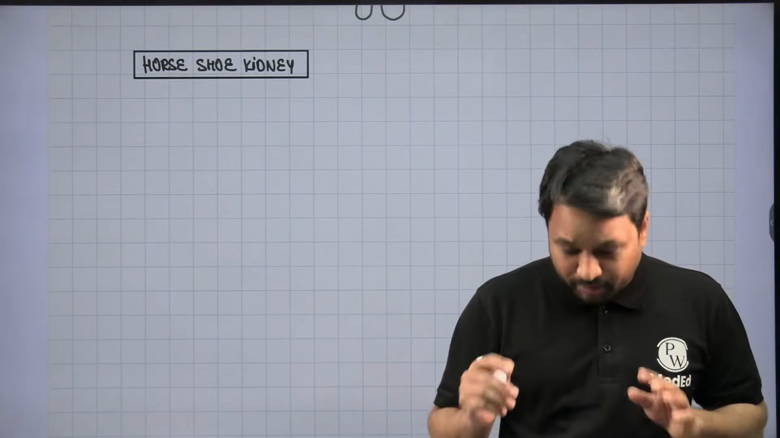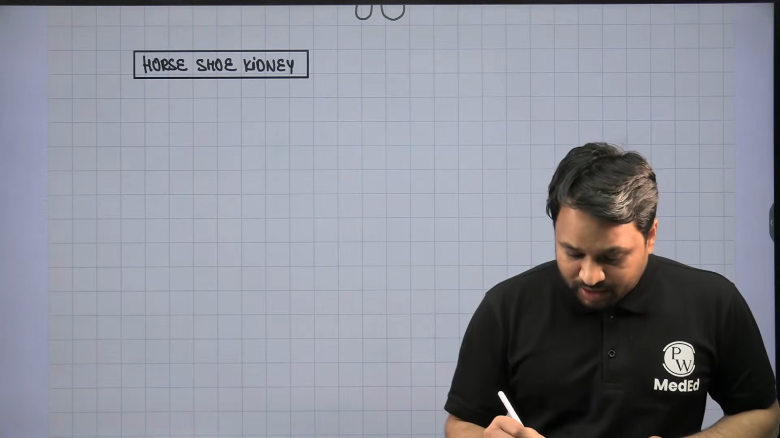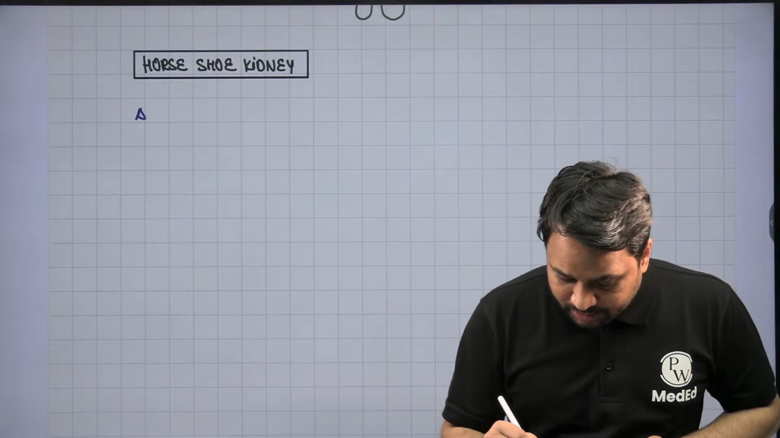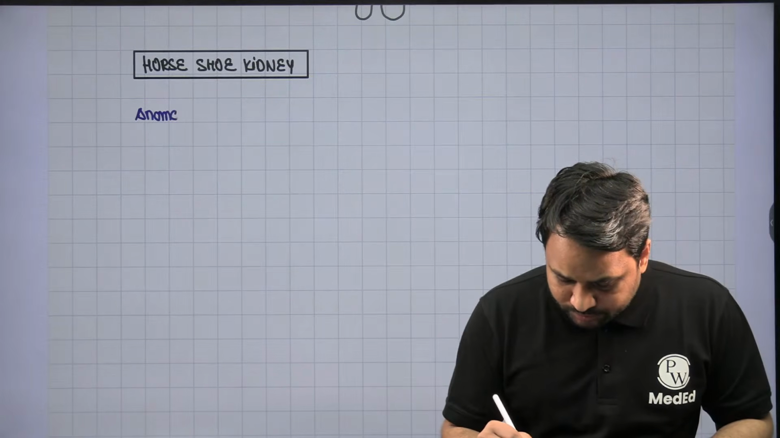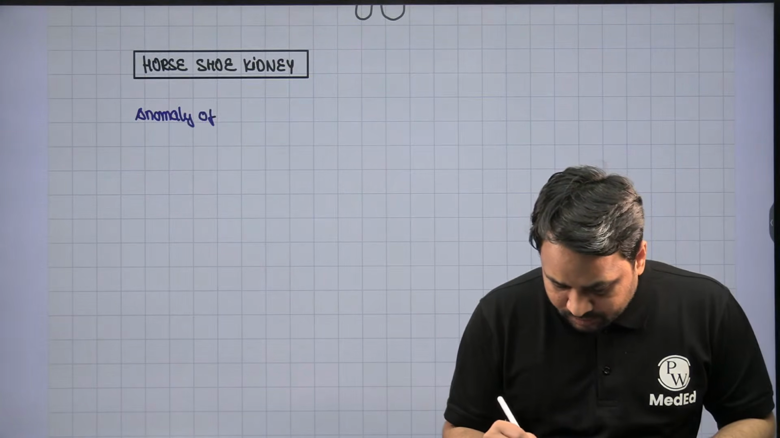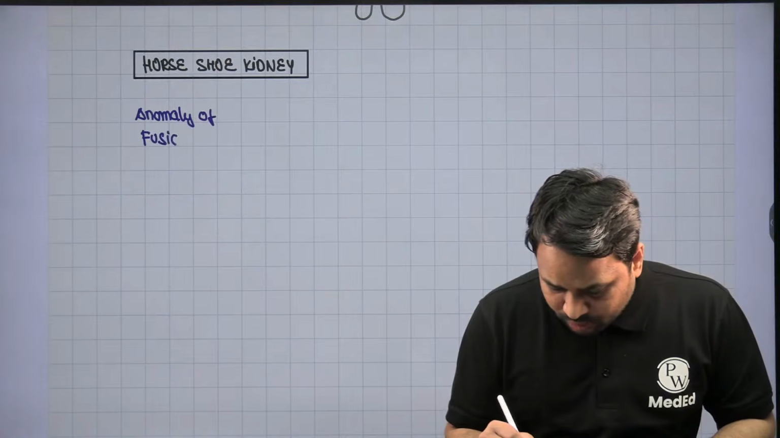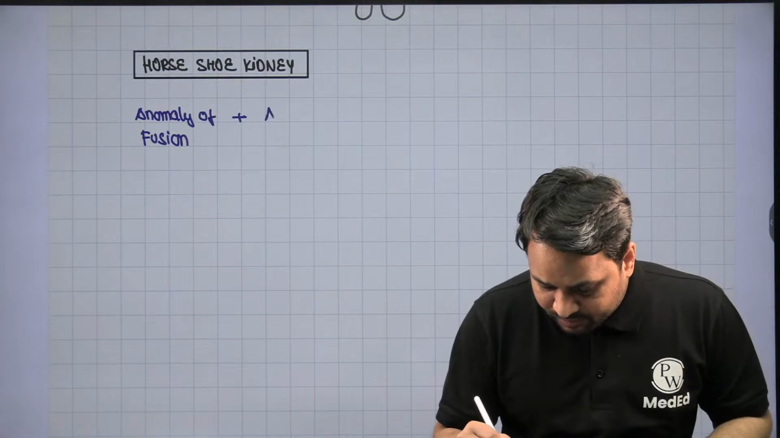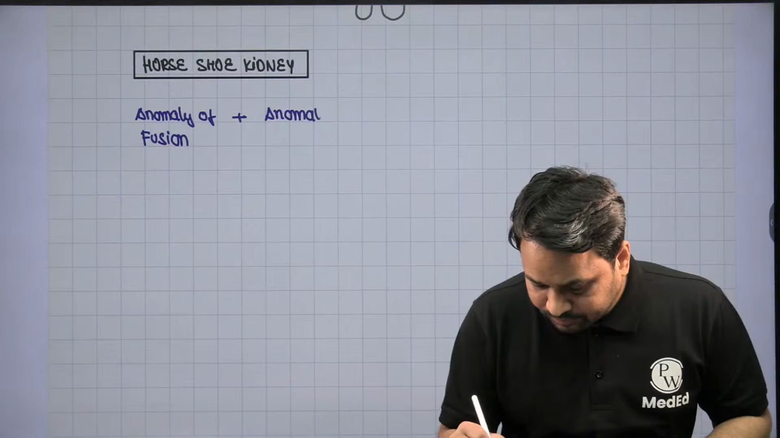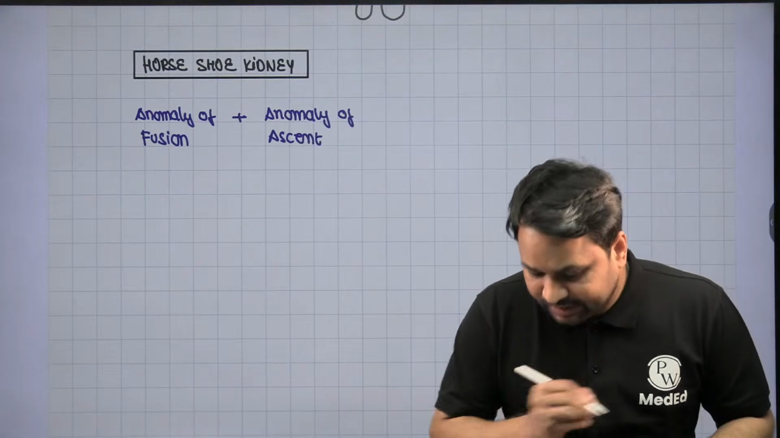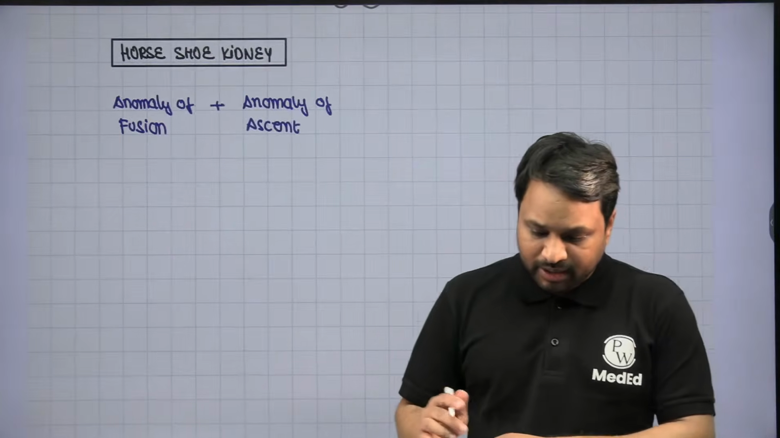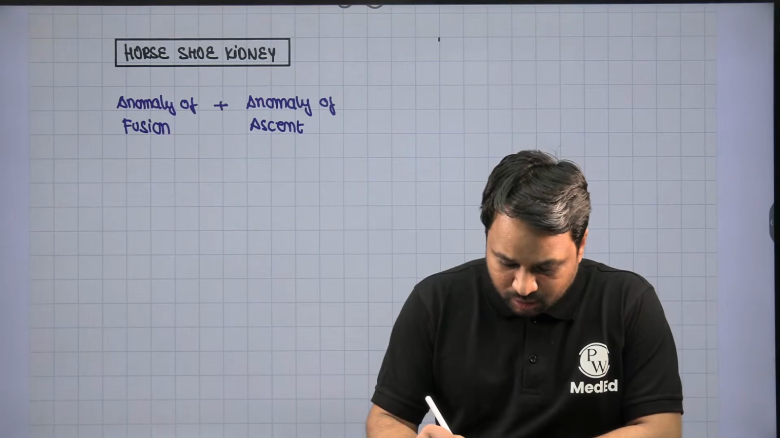Horseshoe kidney is a combination of two different anomalies. It is a combination of anomaly of fusion with anomaly of ascent. Now let's try to understand the objective behind it.